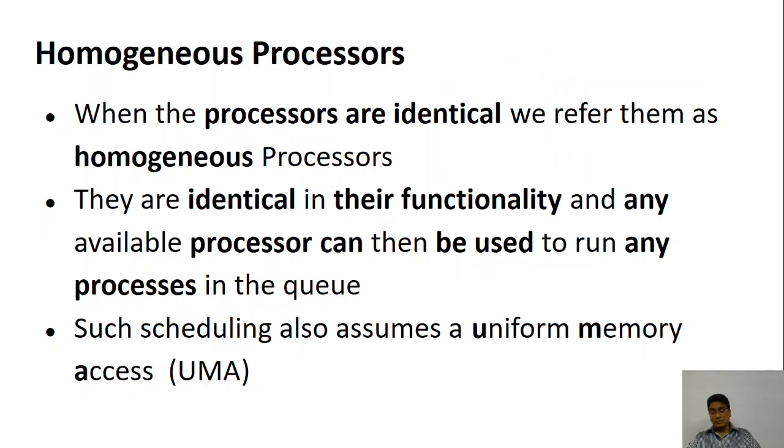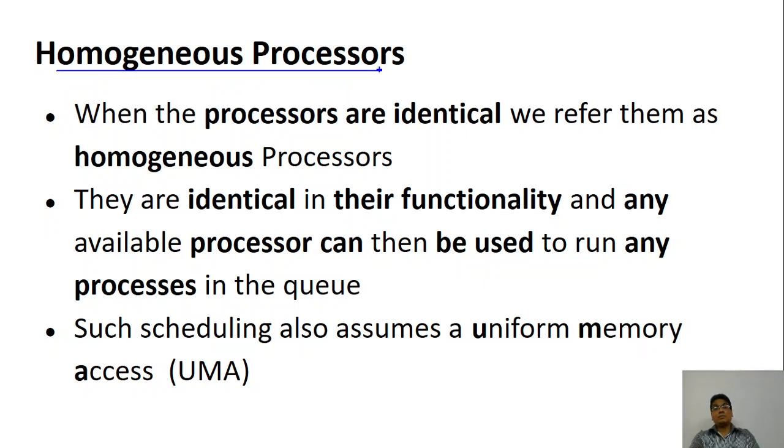Now the question comes, what is this memory access? If you study memory accessing itself, if the memory is located in different places, then the access will be different. Now suppose the memory access is the same and the processors are also the same, then what do you call that? You call that homogeneous processors.